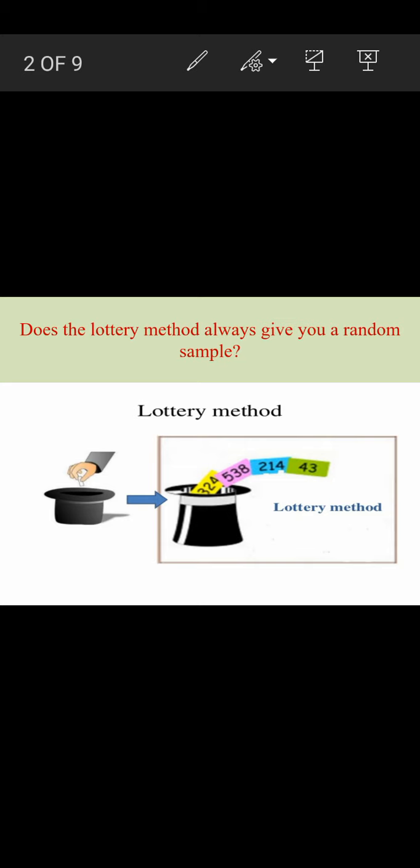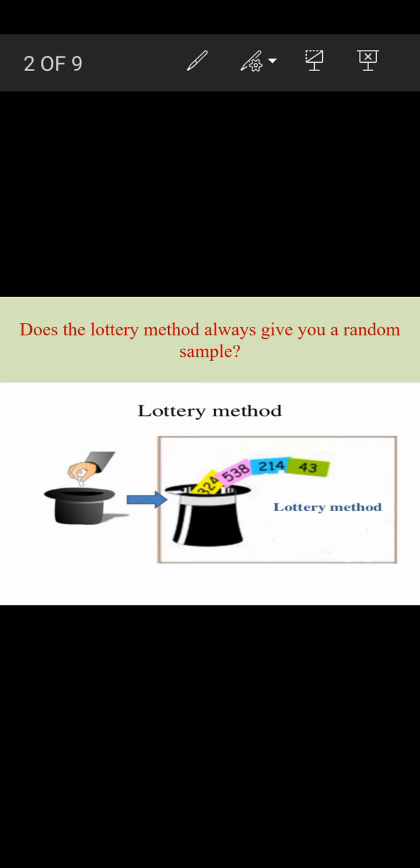But the lottery method is always better when it is not biased. Bias means dependence on the investigator. I told you about sampling error and non-sampling error; yesterday we discussed it. Sampling error is the difference between the sample value and the actual value. For example, when the actual value is 50 and the sample value given by my class representative is some other value, maybe 30, the difference is 20. So the 20 is the sampling error.